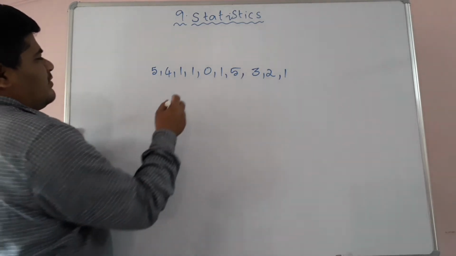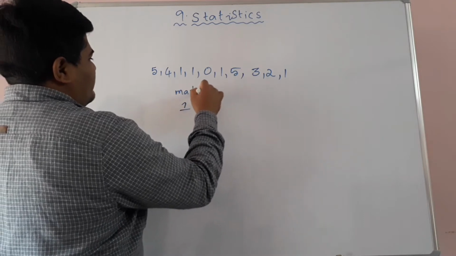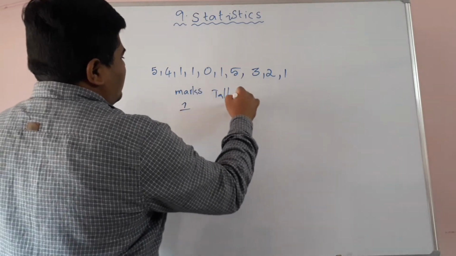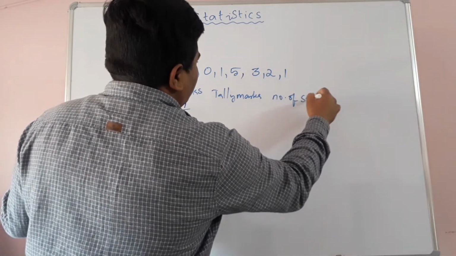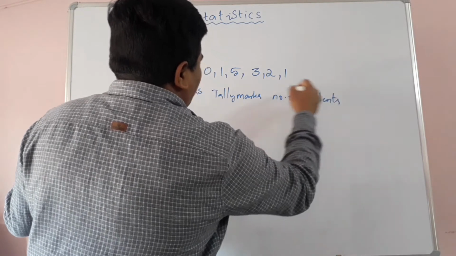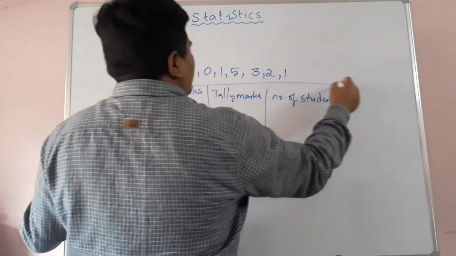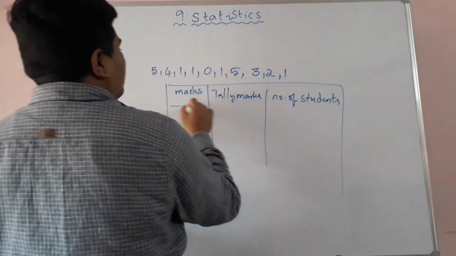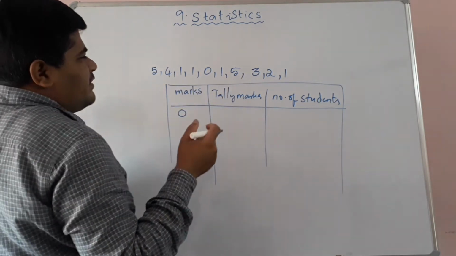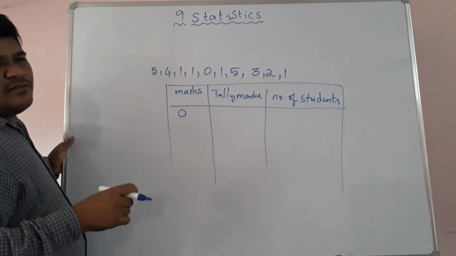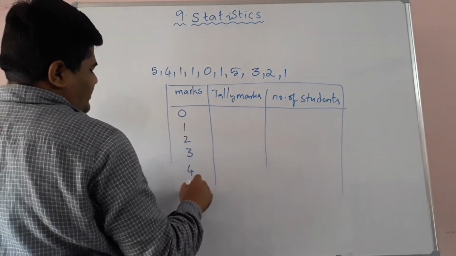See, neatly you write here: marks, tally marks, number of students. Suppose some students scored 0 marks. All these marks in statistics we call observations: 0, 1, 2, 3, 4, 5.